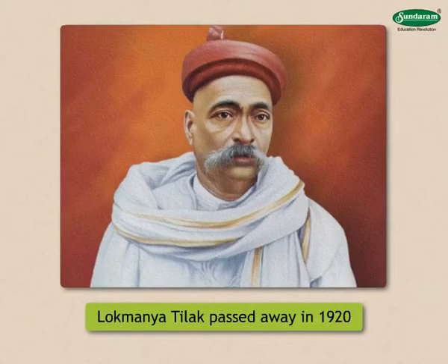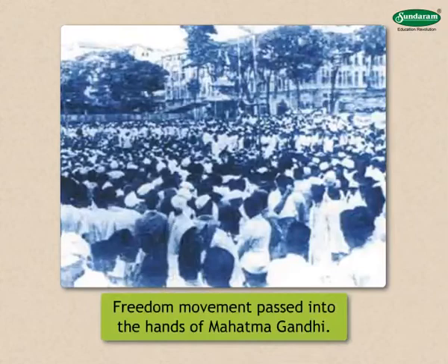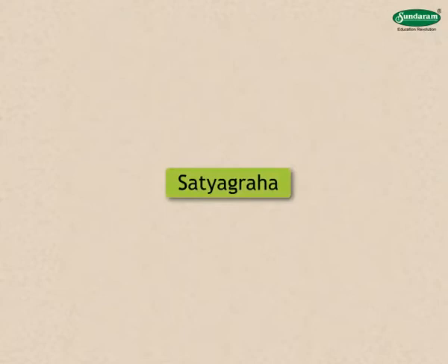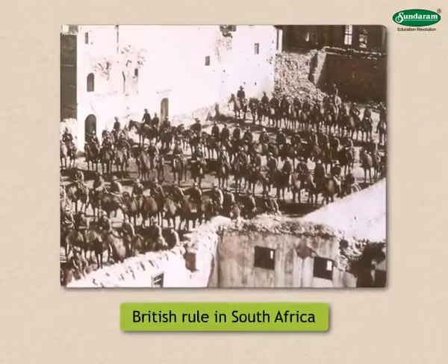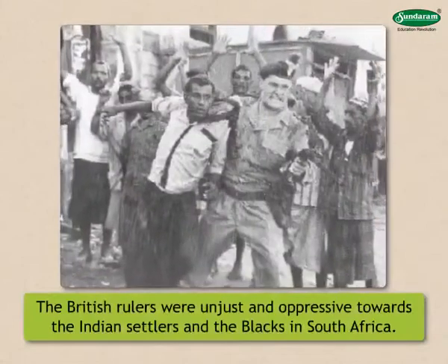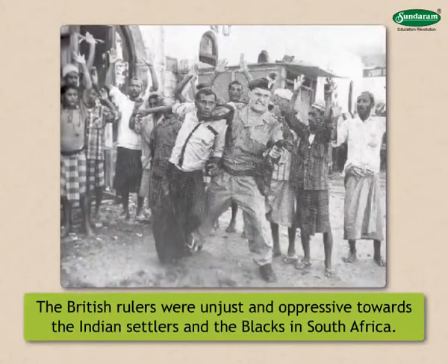Lokmanya Tilak passed away in 1920, and the leadership of the freedom movement passed into the hands of Mahatma Gandhi. Let's study what is Satyagraha. There was British rule in South Africa. Some of the people of India had settled there. The British rulers were unjust and oppressive towards the Indian settlers and the blacks in South Africa.